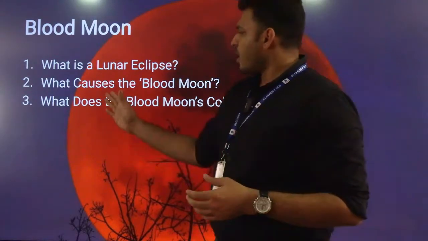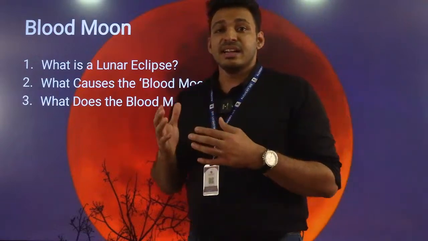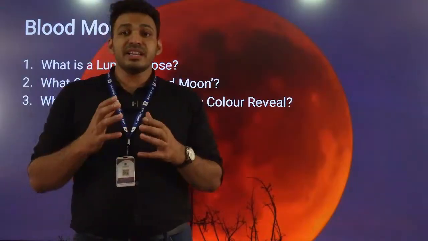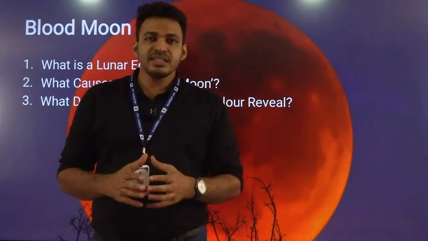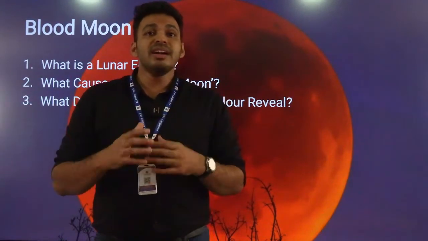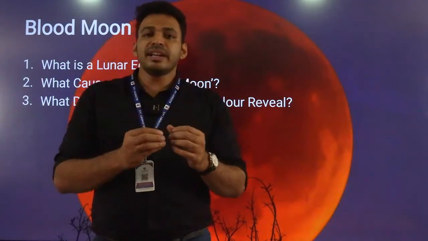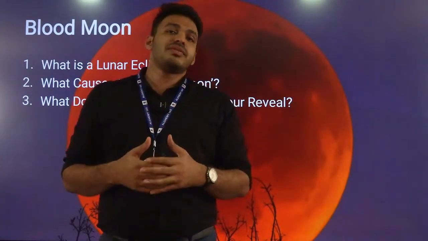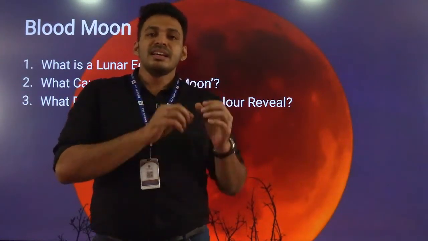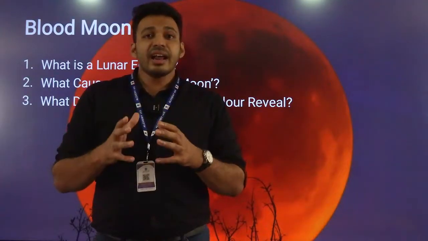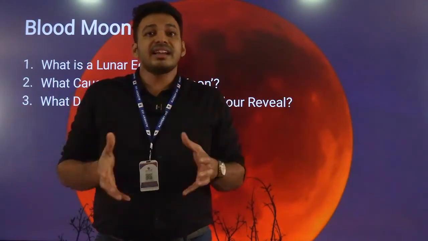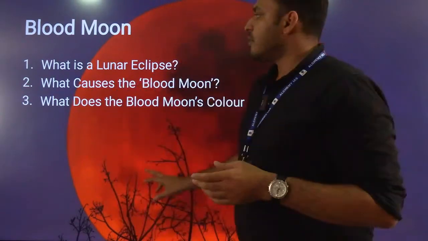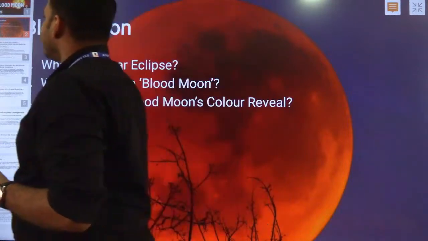What's the relevance? What does the blood moon's color actually reveal? If the blood moon's color is more reddish, that means our atmosphere has more dust particles. The intensity of the red color of the moon is directly proportional to the air quality of the earth's atmosphere. So this is relevant for understanding the air quality.